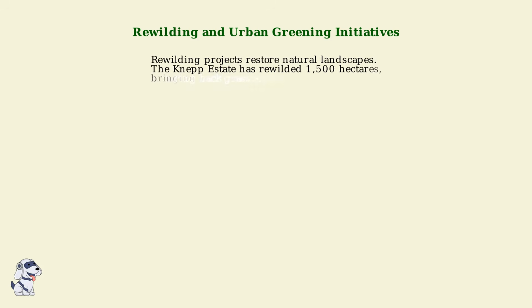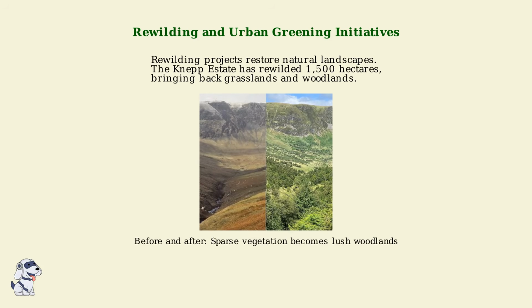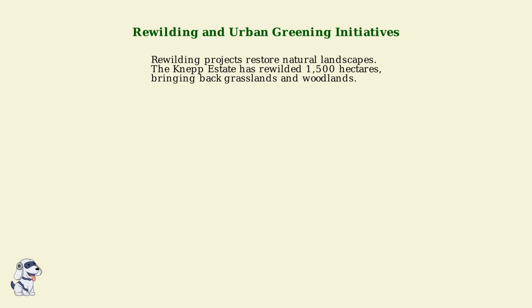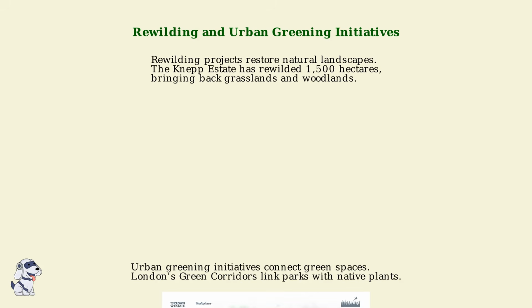Rewilding and urban greening initiatives are transforming England's landscapes. Projects like the Knepp Estate have expanded to 1,500 hectares of restored grasslands and woodlands, bringing back natural habitats that support diverse plant life. This before and after view shows how rewilding turns sparse areas into thriving ecosystems, fostering native species recovery. In cities, urban greening connects parks through green corridors, planting native species to create wildlife pathways.